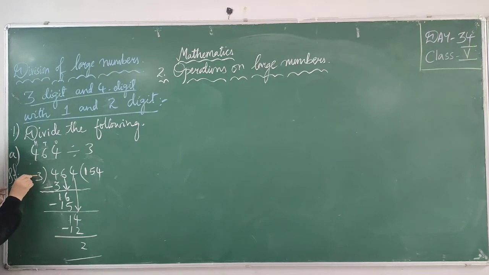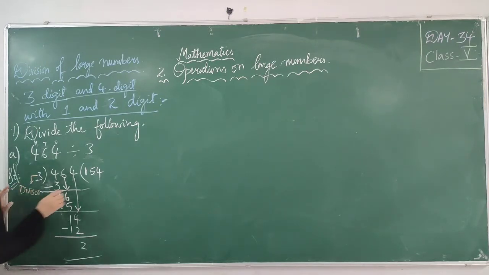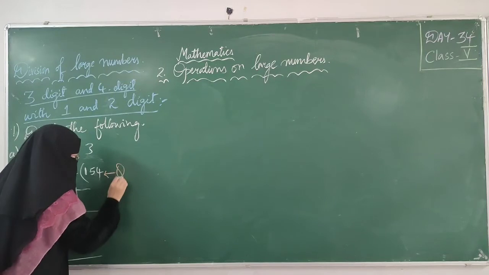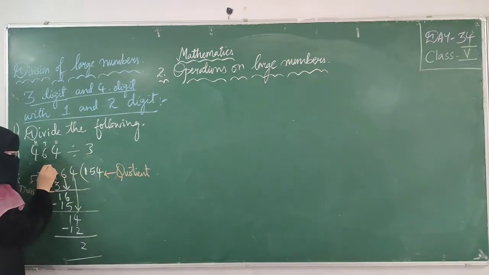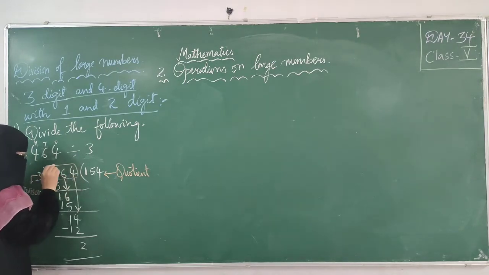We call this number the divisor. We call this number the quotient. What do you call this complete number which you are going to divide? The number you are dividing, you will call it the dividend.